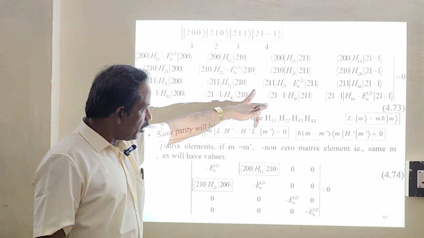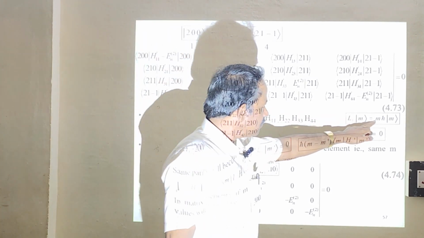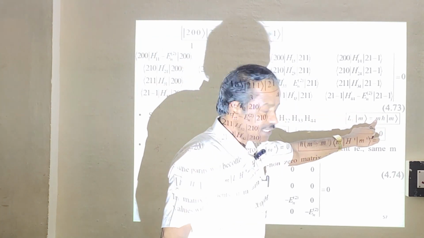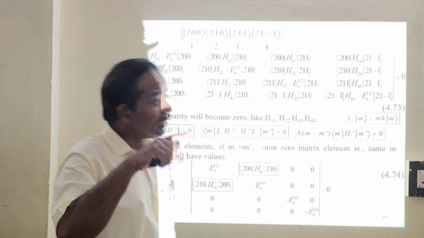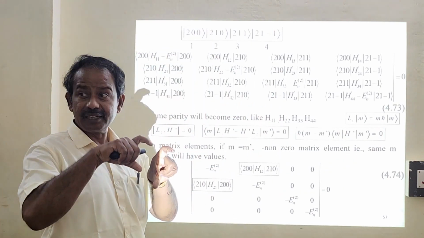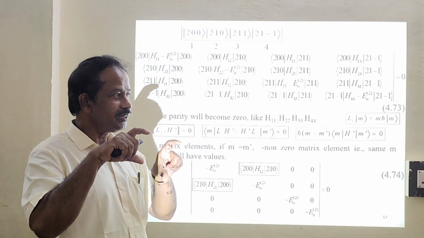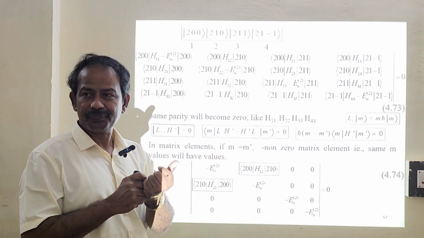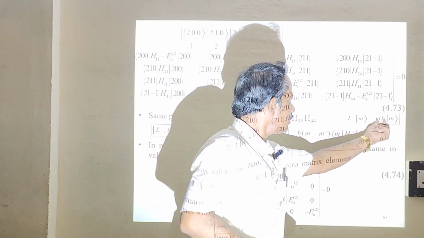Now Lz operates on m prime as given by this equation. Lz operates on m, and that will give you m ħ, where m is the eigenvalue. m stands for the magnetic quantum number, and ħ stands for, as we know, the reduced Planck constant. So mħ totally will be the eigenvalue of Lz.